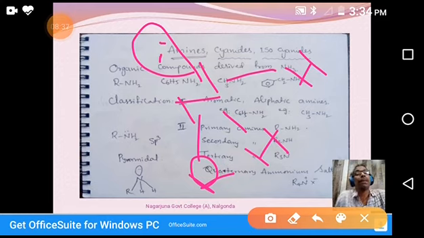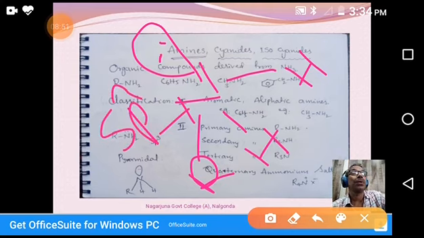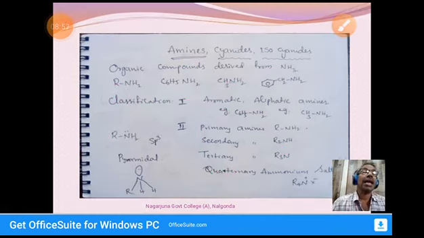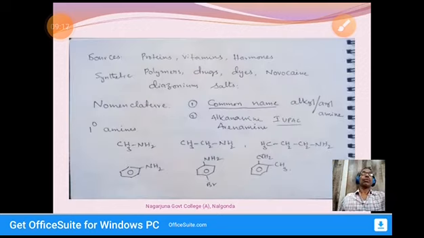As ammonia has a pyramidal shape, amines are also pyramidal. Nitrogen, the central atom, exhibits sp3 hybridization, that's important. It has three bonds, and one orbital is non-bonding, occupied by a lone pair of electrons. Three orbitals have three bond pairs. This way, amines are pyramidal in shape. Coming to the next slide, sources.